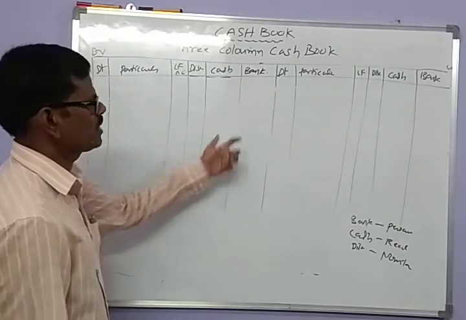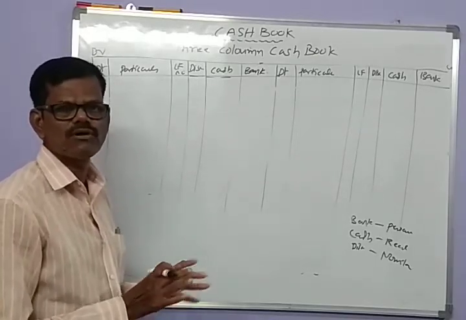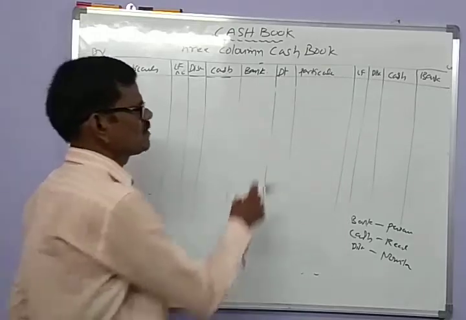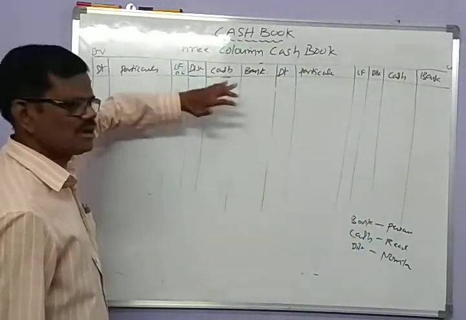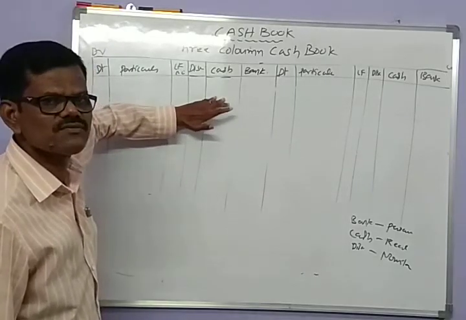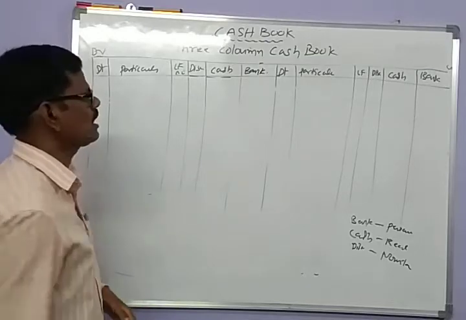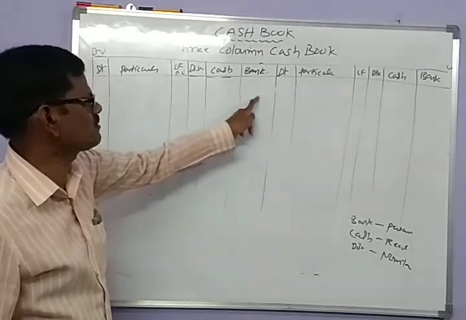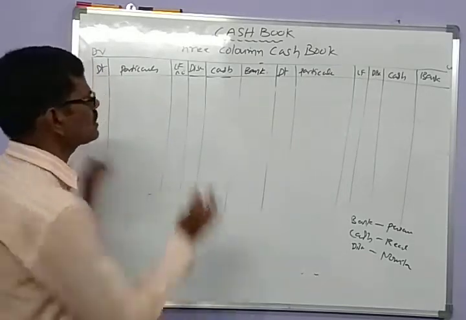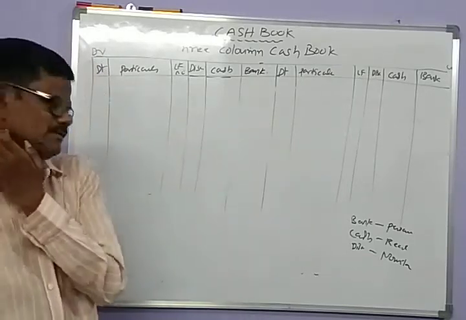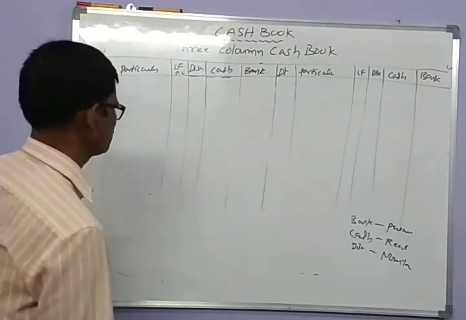So here, by preparing triple column cash book, you need not maintain any separate book or account for a record of bank transactions. Itself, it is a cash book. It discloses the information regarding the payments and receipts through cash mode and the payments and receipts by check mode also. Let us see how the triple column cash book is prepared.